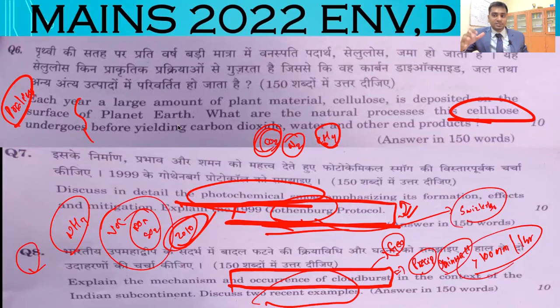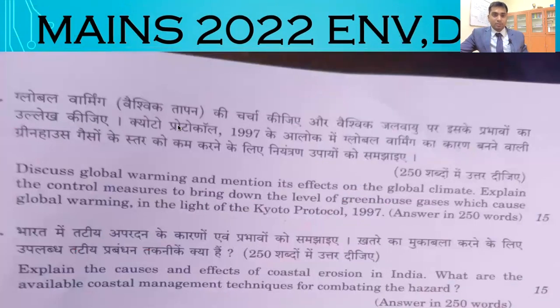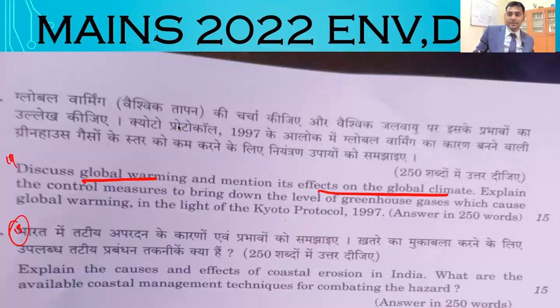The only difficult thing is the sixth one here. Look at the 15 marker, 50 marker questions. Discuss global warming and mention its effects on the global climate. This is the 17th and 18th question. Discuss global warming and mention its effects on the global climate. Explain the control measures to bring down the levels of greenhouse gases which cause global warming in the light of the Kyoto Protocol 1997. A very simple question, right?